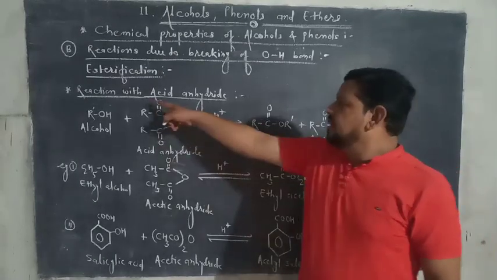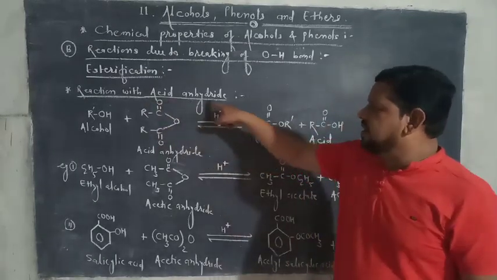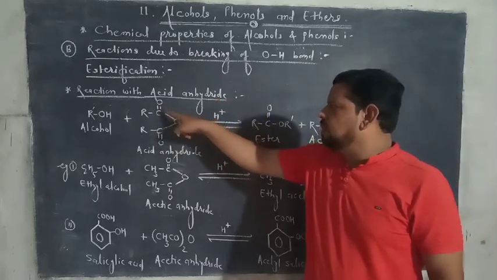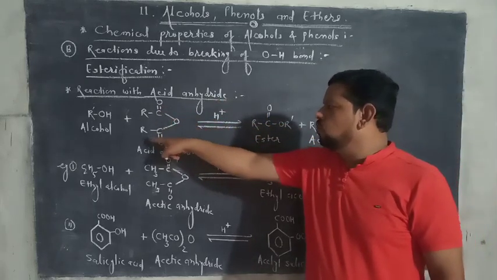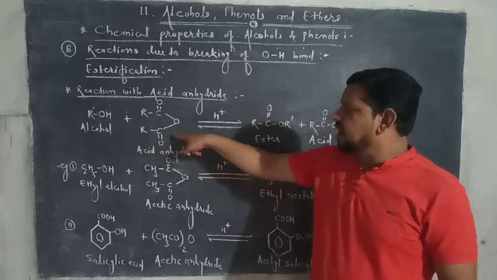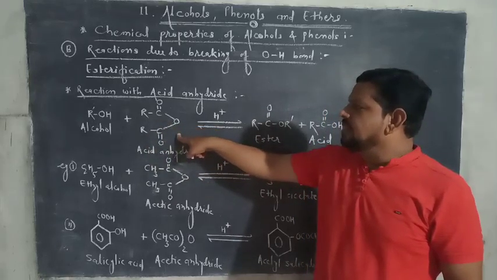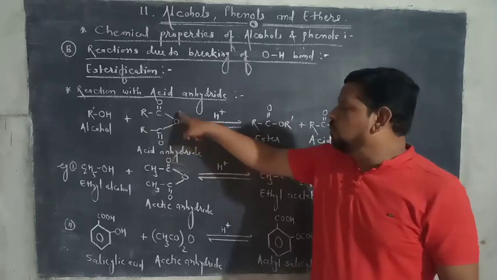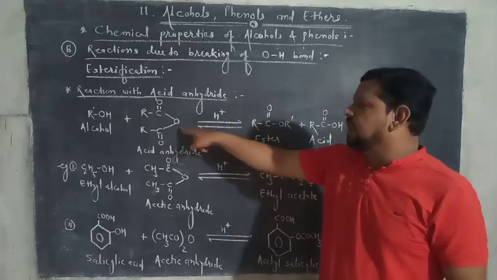Then reaction with acid anhydride. This acid anhydride, see here, RC double bond O C double bond OR. This acid anhydride is obtained by the removal of water molecule from two molecules of carboxylic acid.